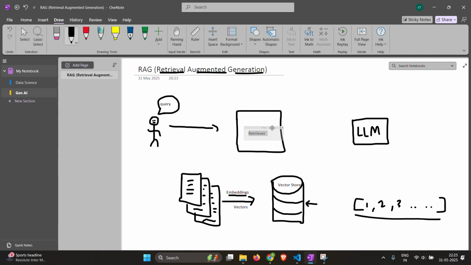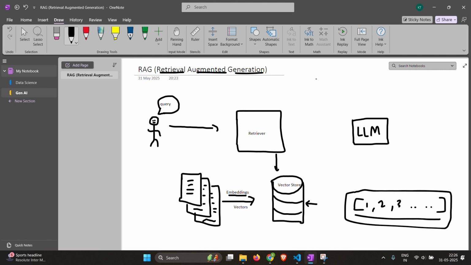So instead of just giving this query directly to the LLM, what we do is we give this query to the retriever, and this retriever will query the vector store. And what it will do is it will receive some documents, some vectors that match the query the closest. So what do you mean by matching the query? So what we do is we take the query and convert the query also to a vector using the same embedding that we use to convert the documents into the vectors.